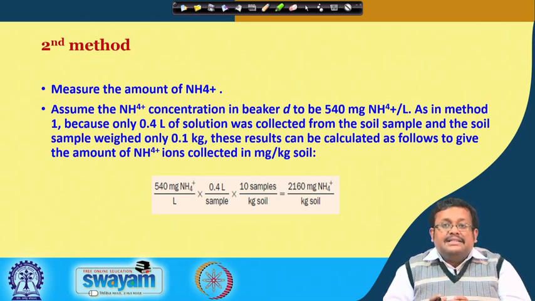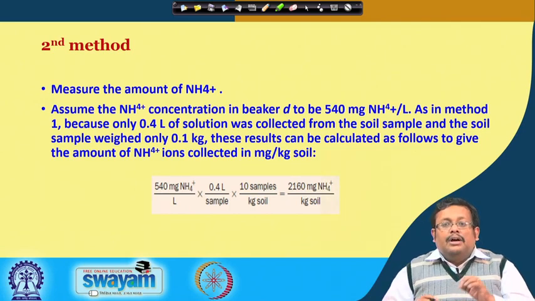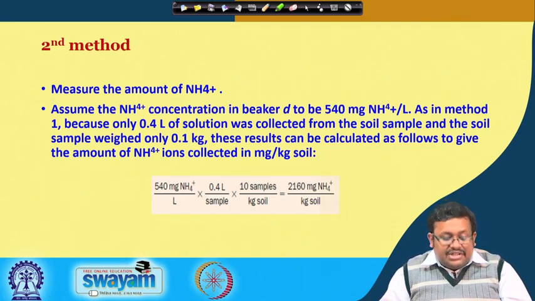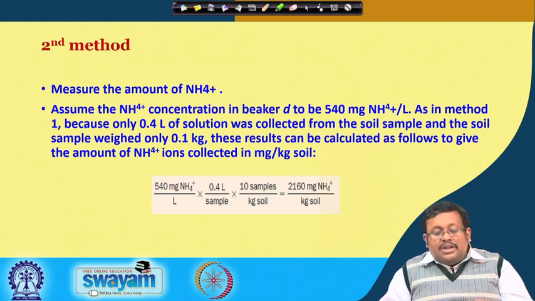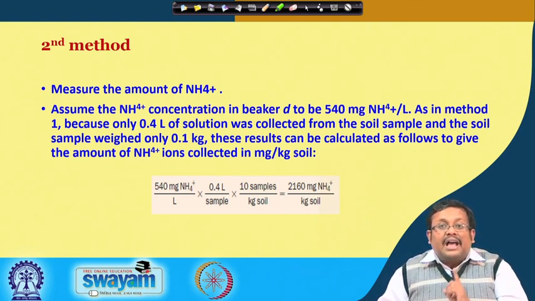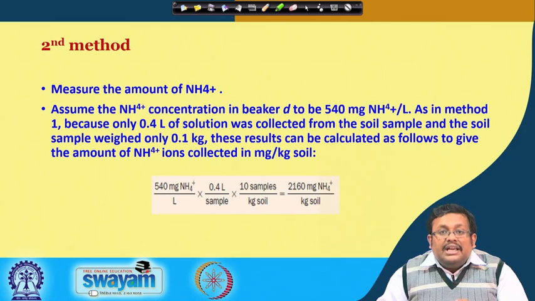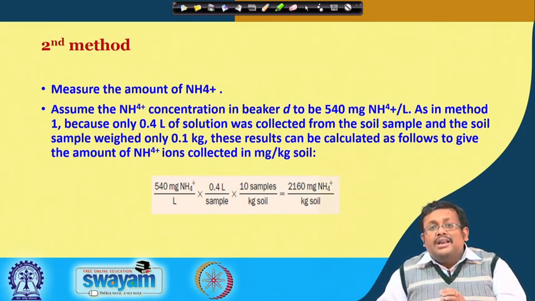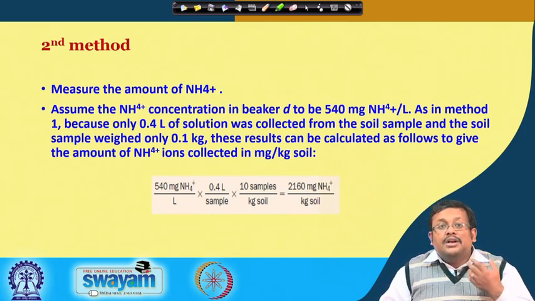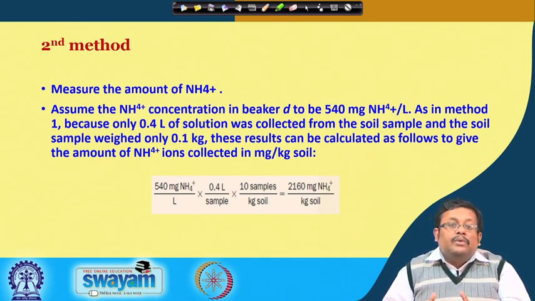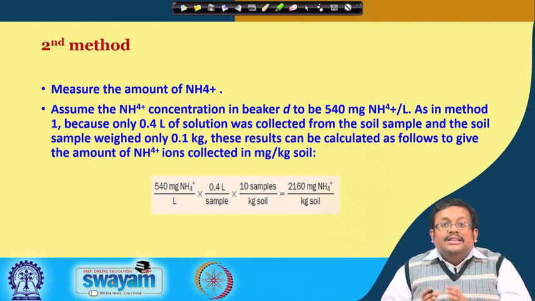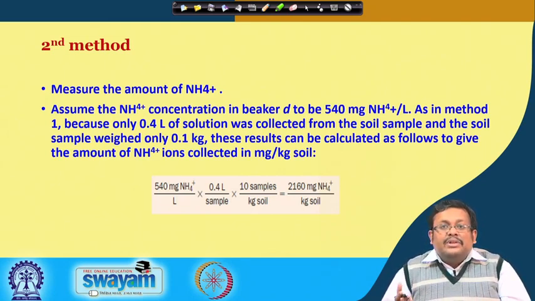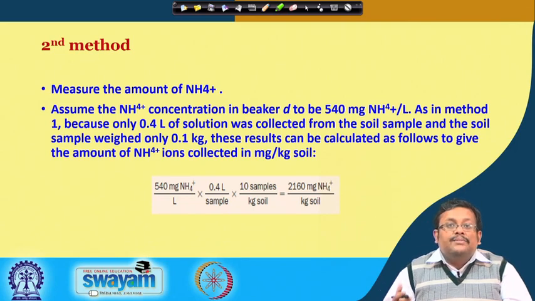The second method says that you measure all the ammonium which was leached by the potassium in the last stage. So, you assume that the ammonium concentration in beaker D, that means the last stage, is 540 milligram per liter. As in method 1, because 0.4 liter of solution was collected from the soil sample and the soil sample weighed only 0.1 kilo, these results can be calculated as follows to give the amount of ammonium ions collected in mg per kg of soil.